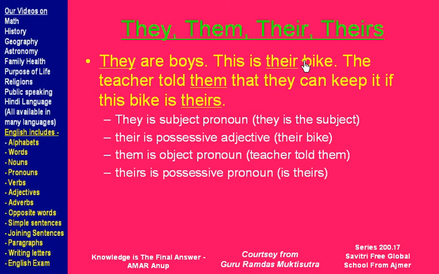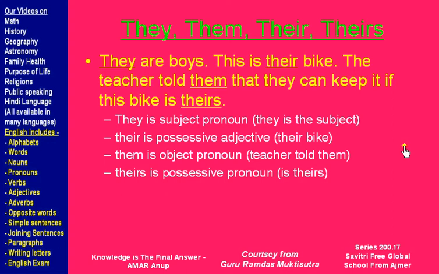Their bike, their is a possessive adjective. The teacher told them, them is an object pronoun. Keep it if it is theirs, theirs is a possessive pronoun. There is an S after their and that is a possessive pronoun.